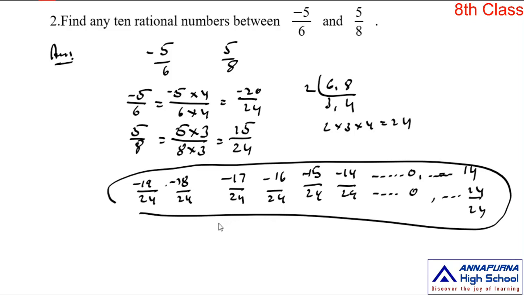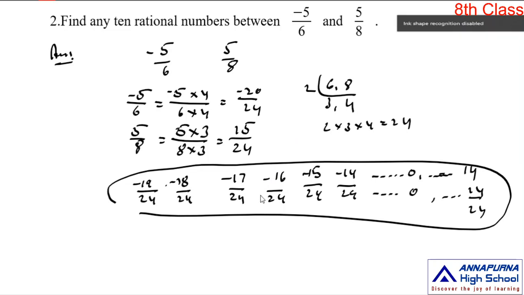So this is a way to insert a finite number of rational numbers in between two given rational numbers. In this case, if the integers are not sufficient to take that finite number of rational numbers, you should find some more equivalent rational numbers with a larger common denominator. So this is the concept of rational numbers between two rational numbers. This is one method.